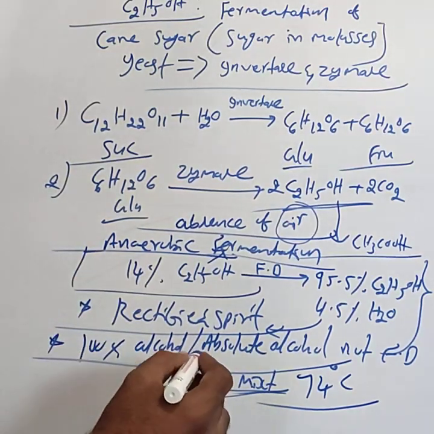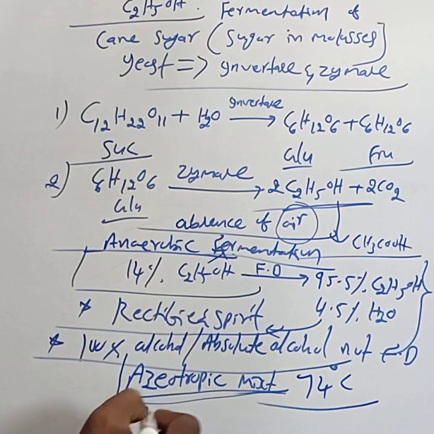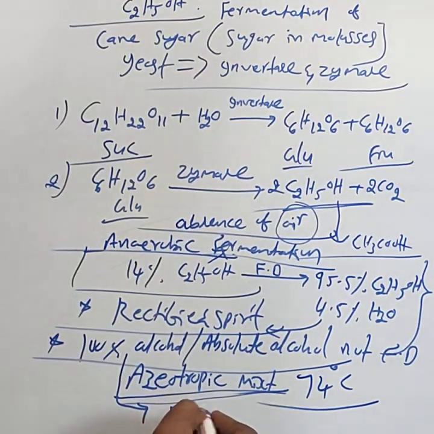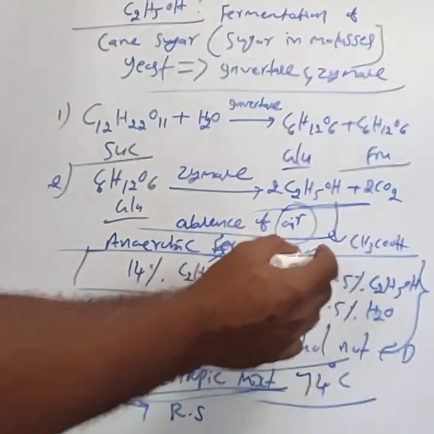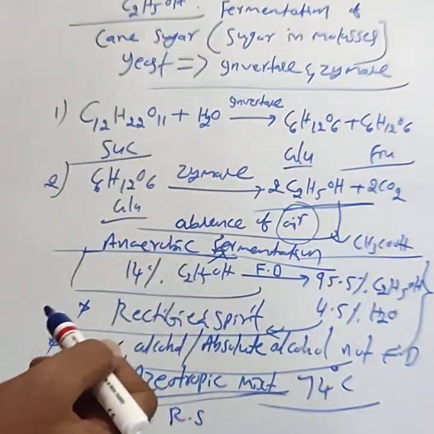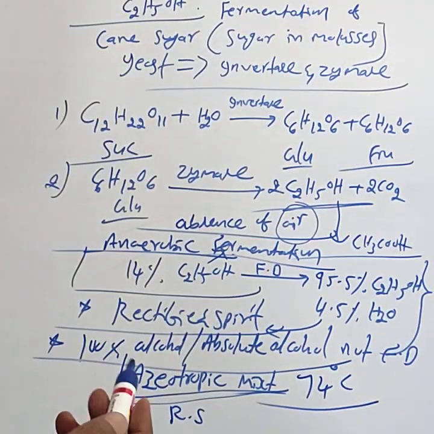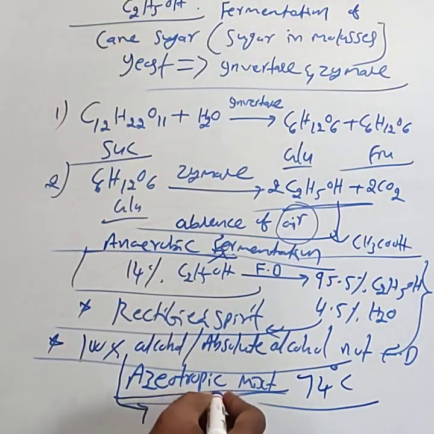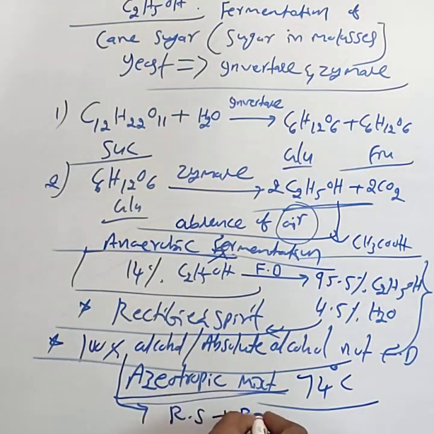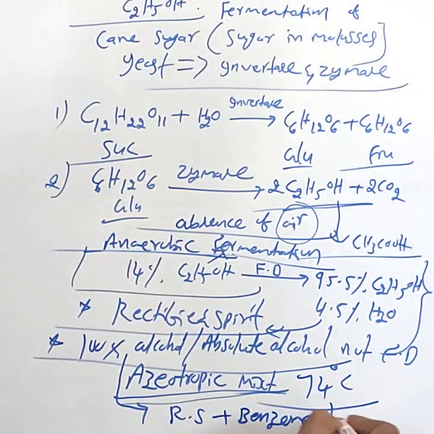Absolute alcohol, 100% alcohol, is obtained by treating the rectified spirit, the mixture of 95.5% ethyl alcohol and 4.5% water, with benzene, or with quicklime.